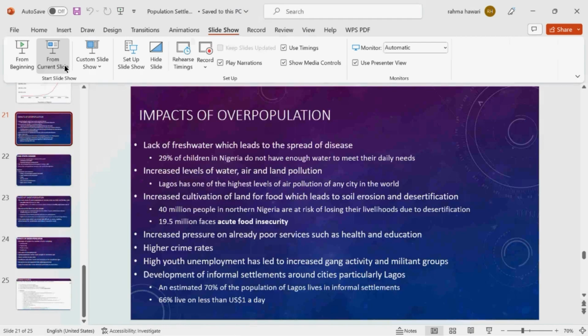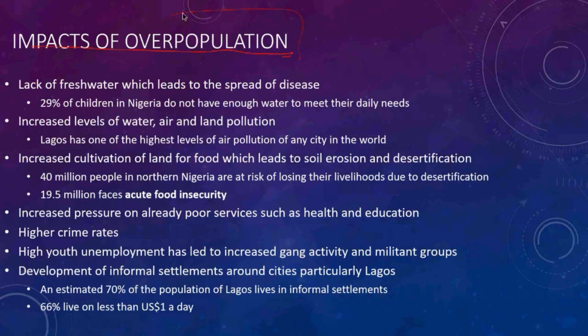The impact of overpopulation. You can say it in common or you can specify it in Nigeria.